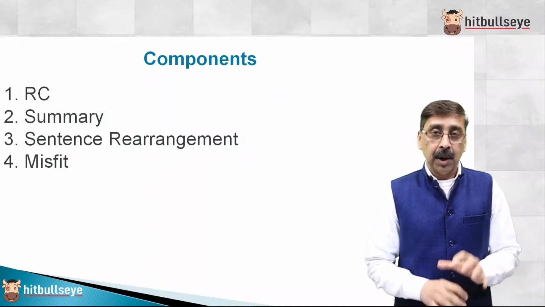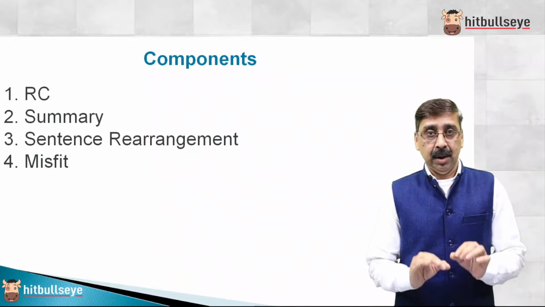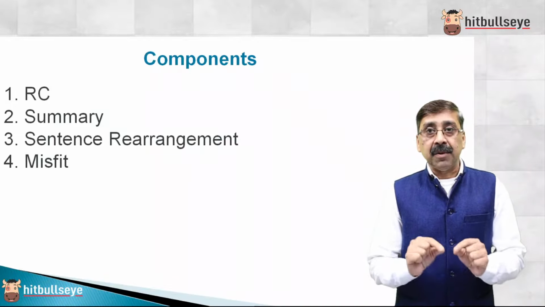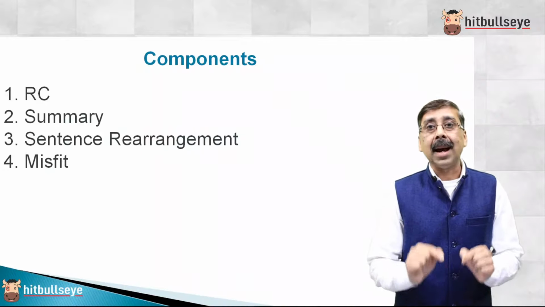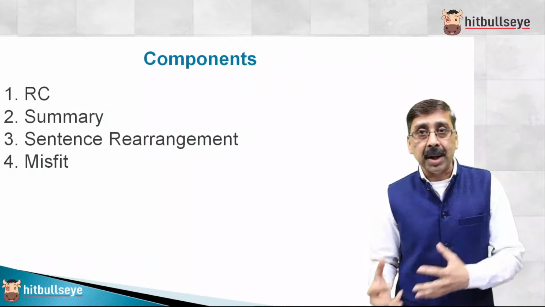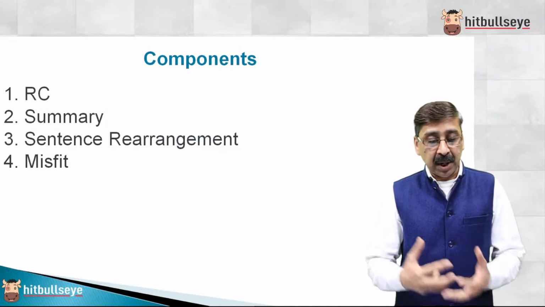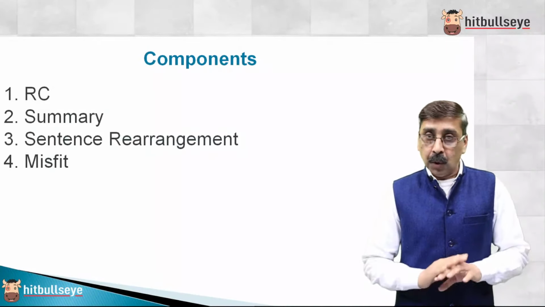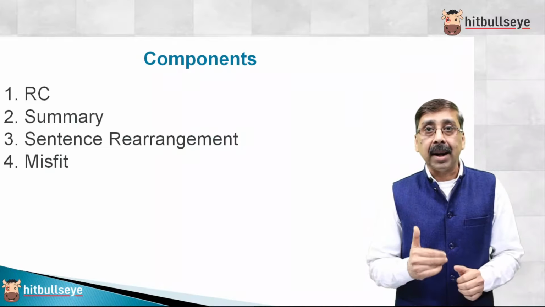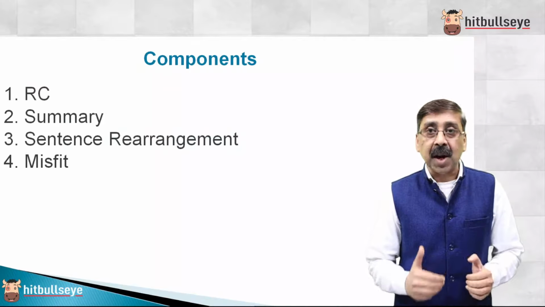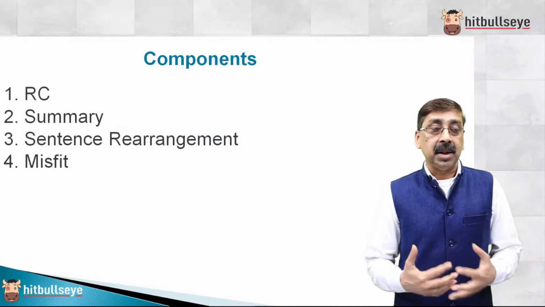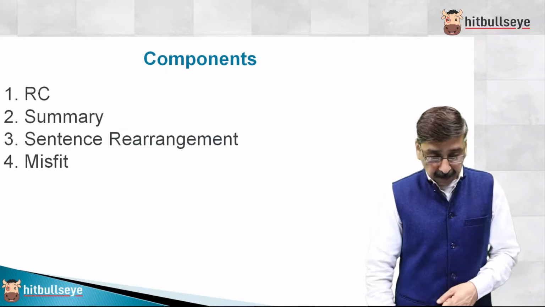We shall be discussing this catch in these questions. So all in all, guys, CAT verbal ability is driven alone by your level of comfort, your ability to understand the context given in the RCs or summary or SR or Misfit. So no shrewdness, no cleverness, it is directly proportional to only and only reading. So make sure that you start reading a lot and develop genuine interest in reading.